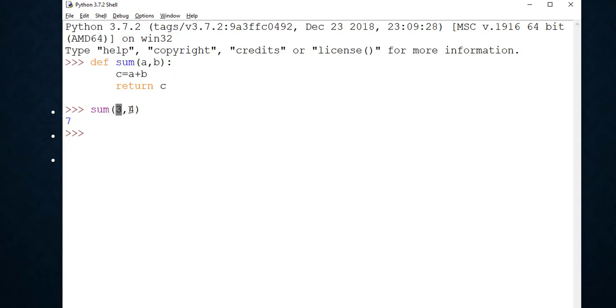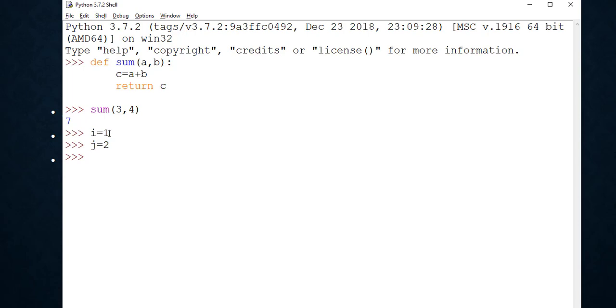So these values are arguments and these values are parameters, and we don't need to pass only literals to the function call statement. We can also pass variables, like we can write i equal to 1, the first variable, j equal to 2.